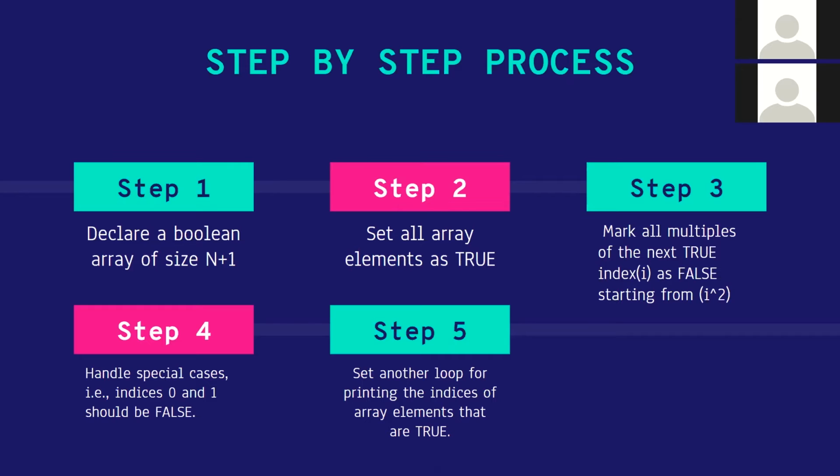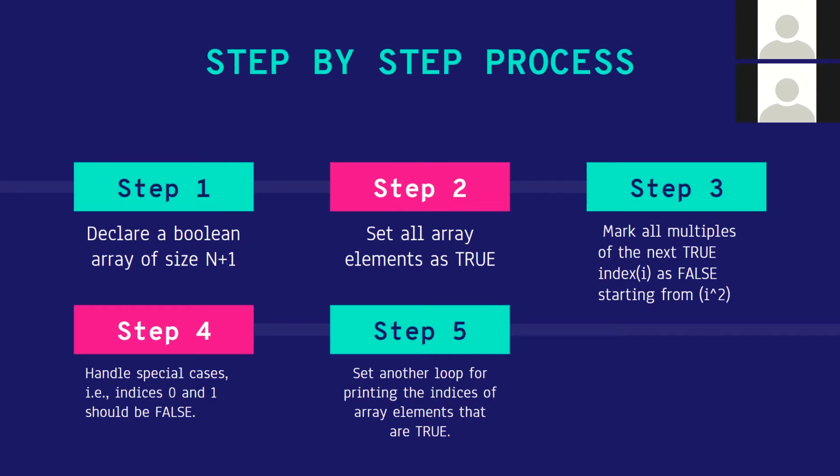So, first, I do not know what all the prime numbers up to n are. So I'll just start by considering that all the numbers are prime. If I'm trying to find out the prime numbers up to 100, then my first step will be to think that all the numbers up to 100 are prime.